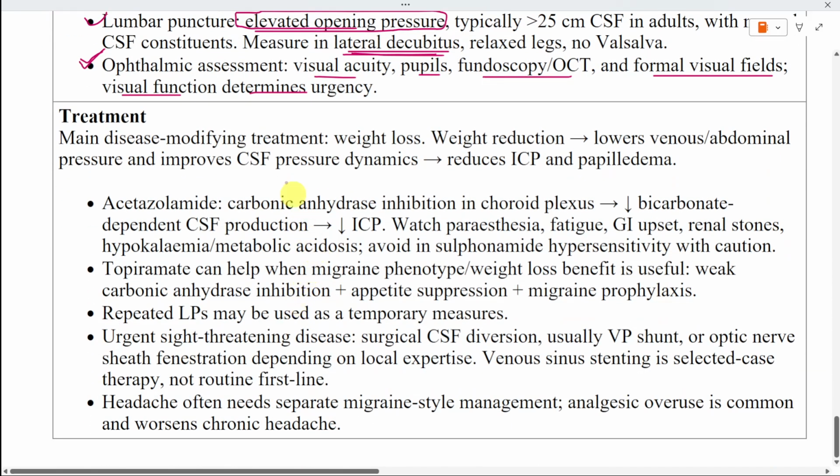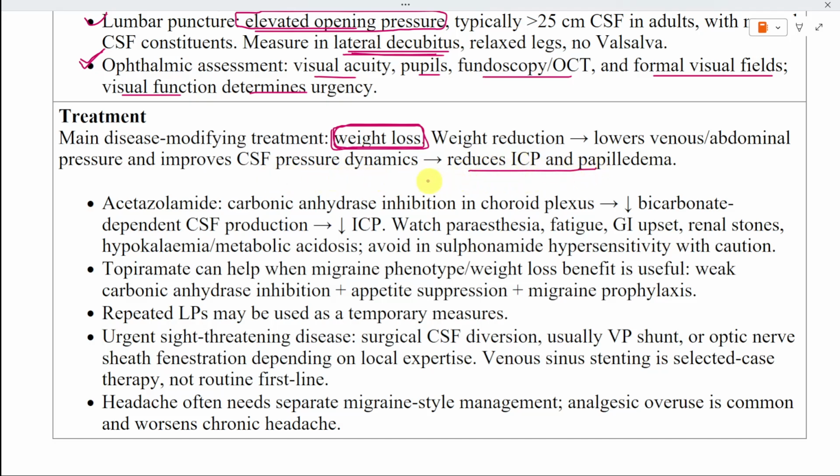Now move to treatment. The main disease-modifying treatment is weight loss. Weight reduction lowers intra-abdominal and venous pressure, improves cerebral venous drainage, and improves cerebrospinal fluid pressure dynamics. This reduces intracranial pressure and papilloedema. Acetazolamide is the main pressure-lowering medication. It inhibits carbonic anhydrase within the choroid plexus, reducing bicarbonate-dependent cerebrospinal fluid production and therefore lowering intracranial pressure.